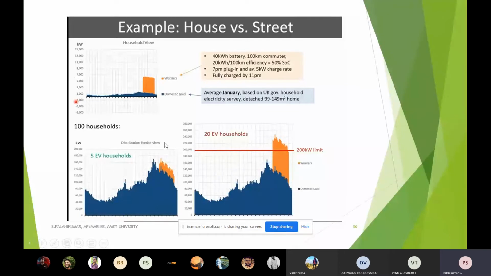In a distribution feeder view, in the particular street where our house is situated, there may be one distribution line with a number of electrical posts. Electrical power at certain voltages is fed from the transformer, which is located near the street or maybe far away, it doesn't matter. In that street, if I assume 100 households with 5 electrical vehicle households, the charging will be a problem there also.